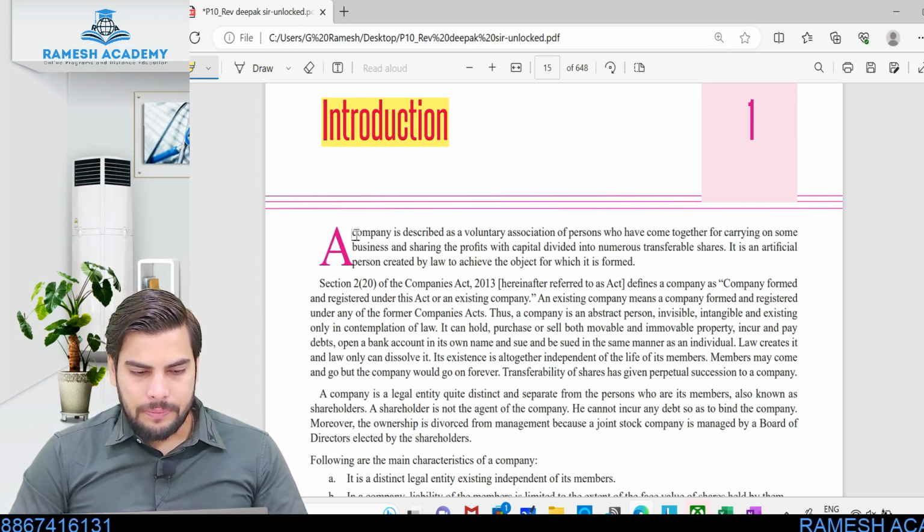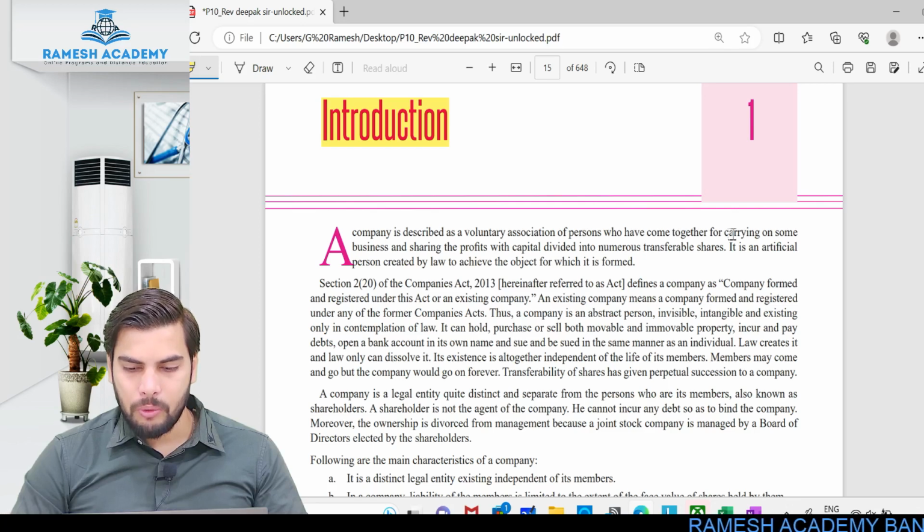A company is described as a voluntary association of persons who have come together for carrying on some business and sharing the profits, with capital divided into numerous transferable shares.